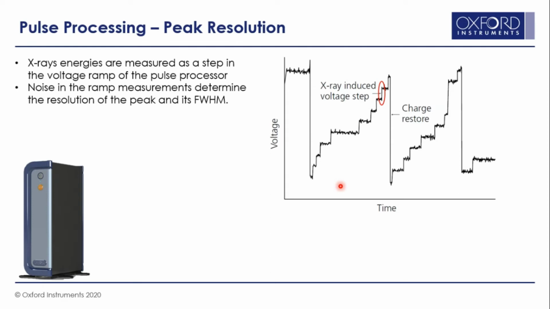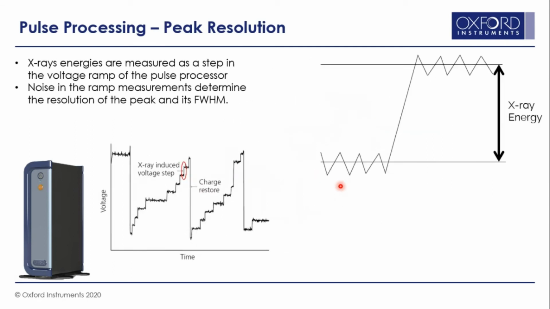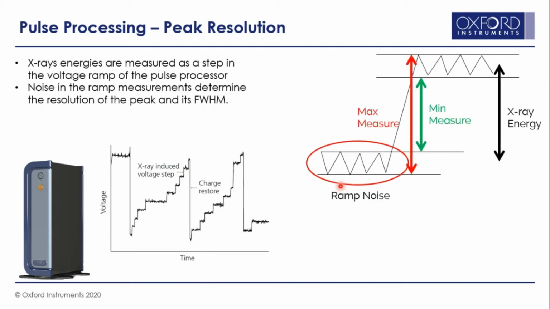Now, these voltage steps are measured as X-ray energies in the pulse processor, and the noise on the ramp decides the peak shapes, whether it is a sharp peak or a broad peak. Thereby, it also decides the resolution of the particular peak or the spectrum. As you can see here, the noise on the ramp along with the voltage steps generates a nice Gaussian shaped peak.